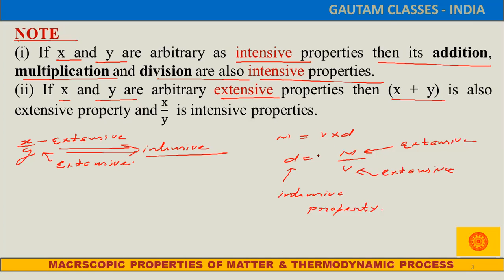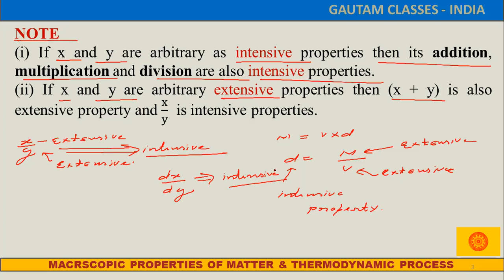And one more thing, we are going to take a ratio as well as if we are going to differentiate, like dx by dy. When we are going to differentiate two extensive properties, so our resultant will be what? Intensive. Differentiation of two extensive properties will also become intensive. So this thing you have to keep in your mind, because that is very important.